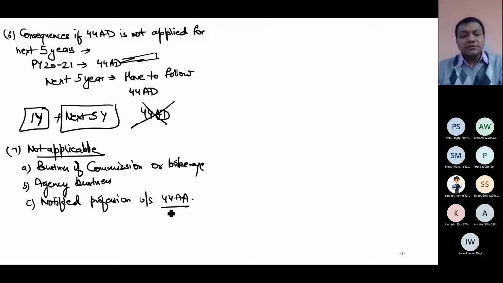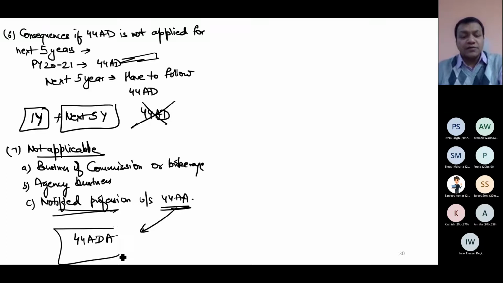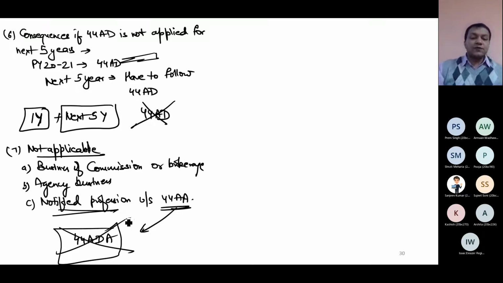Why are these notified professions included? Because for these notified professions, we already have another presumptive section, 44ADA. That is why I am excluding these professions in 44AD, because for them we already have a special section, 44ADA.